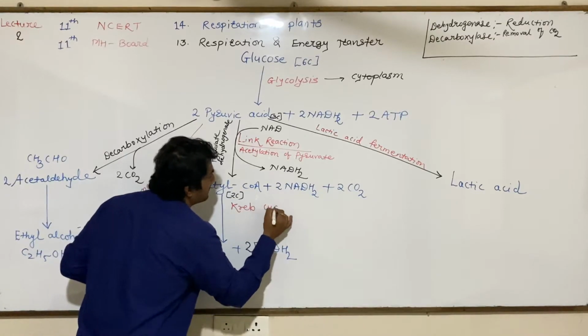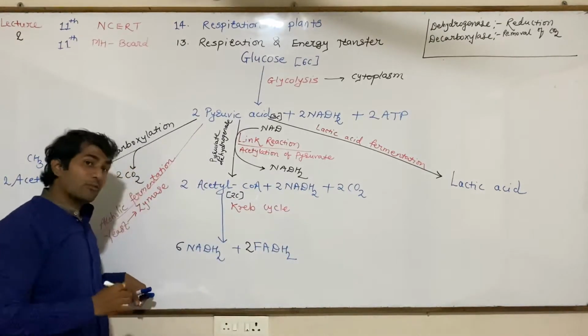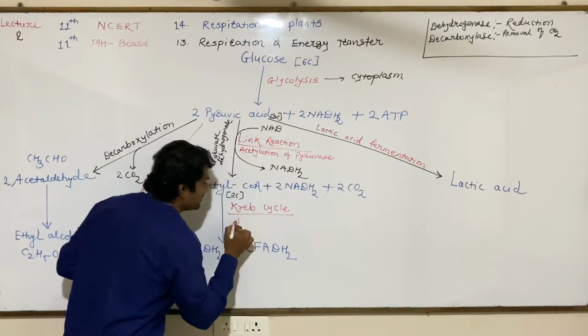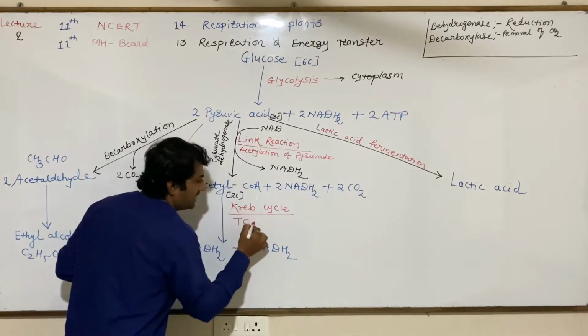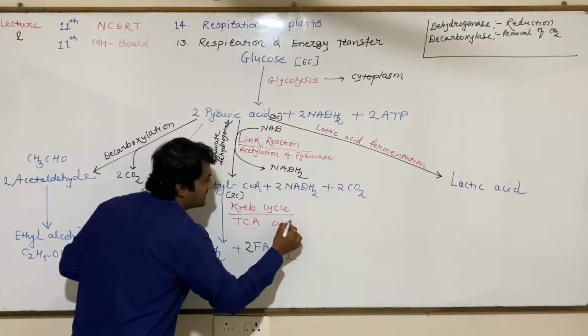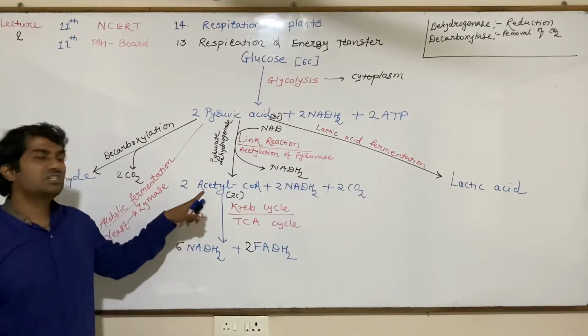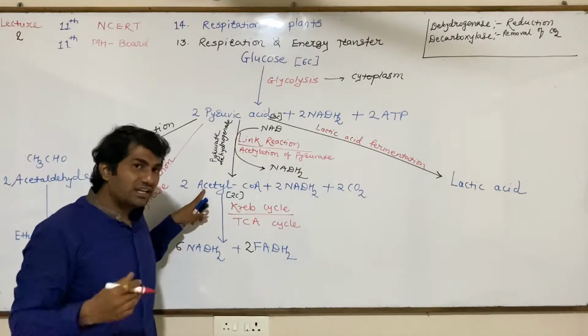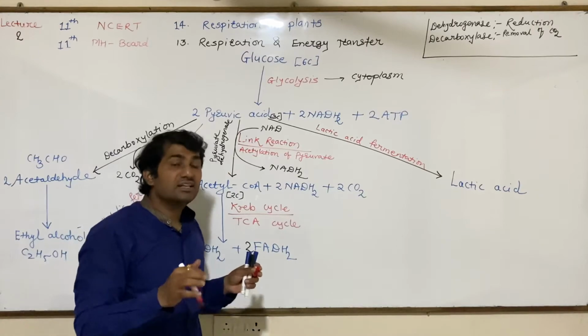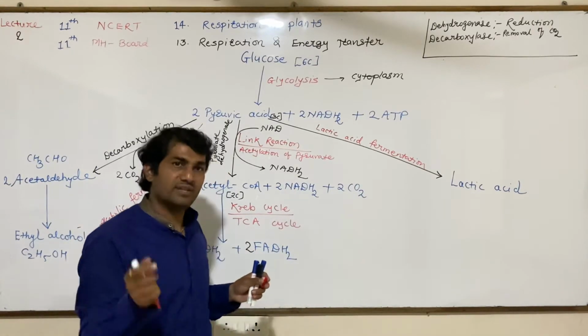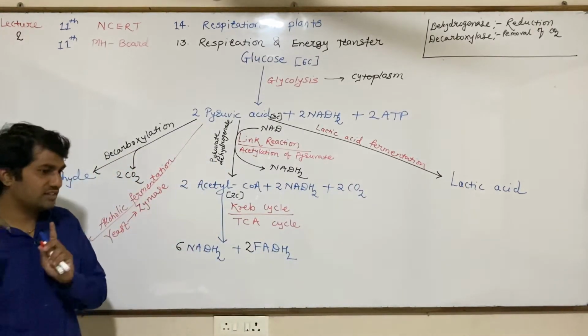The Krebs cycle is also called the tricarboxylic acid cycle, or TCA cycle, because the first stable product formed in the Krebs cycle contains 3 carboxylic acid groups. That's why it is called the tricarboxylic acid cycle.